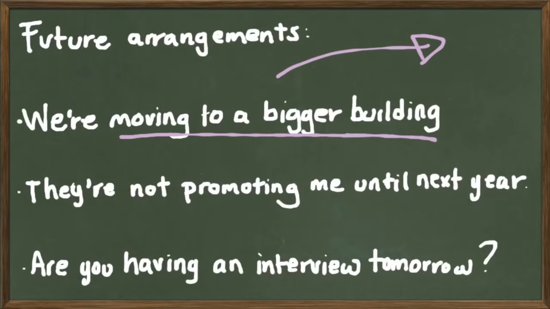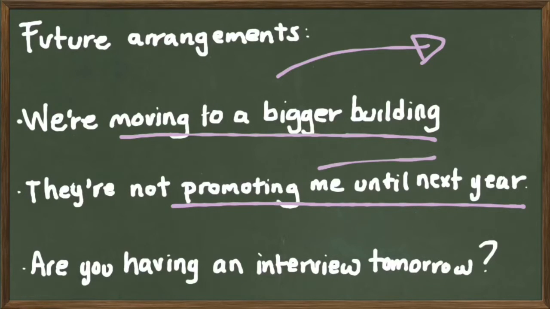So right now, at this moment, I don't have a promotion, but this promoting me until next year is going to be in the future. In example number 3, are you having an interview tomorrow? Right now I'm not having the interview, but in the near future, I will be having the interview, or I will have the interview, or I am going to have the interview.